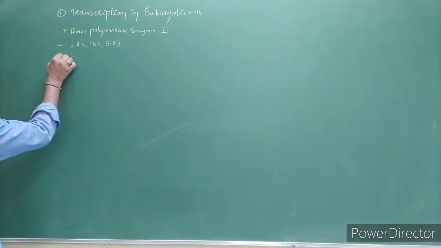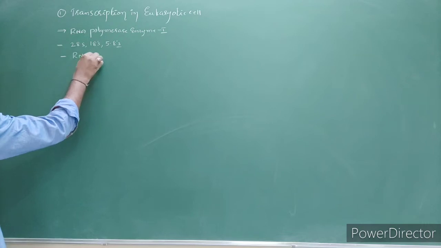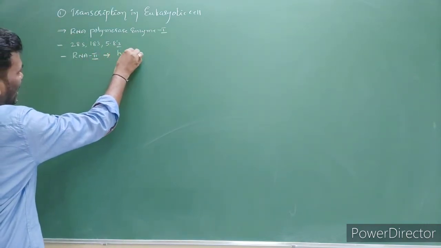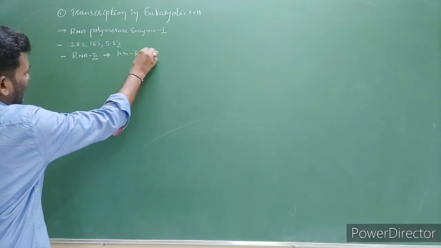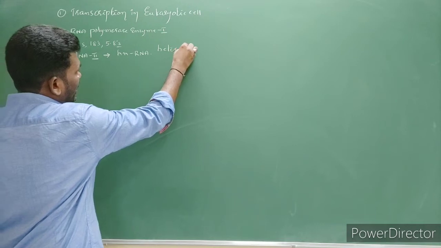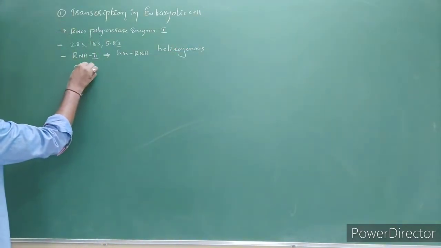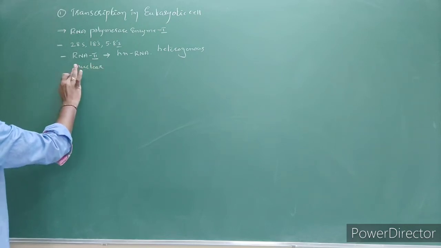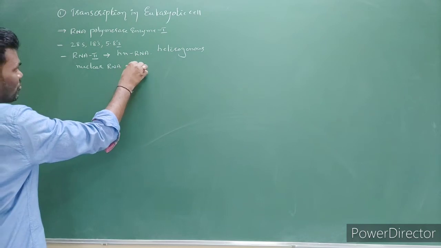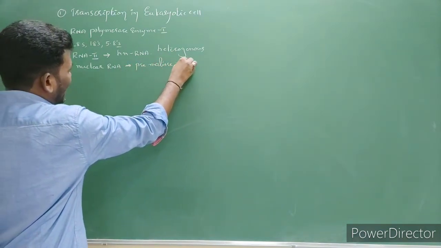And the second enzyme is RNA polymerase enzyme 2, which codes for the formation of hnRNA. HN means heterogeneous nuclear RNA. It is premature mRNA.